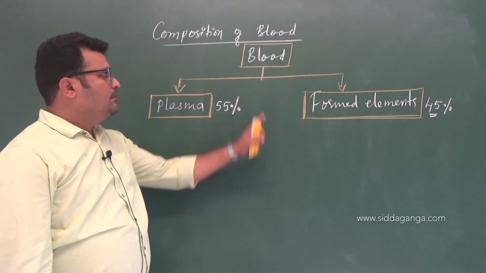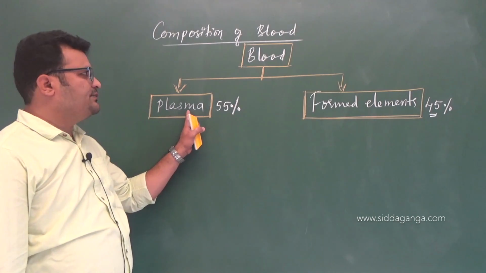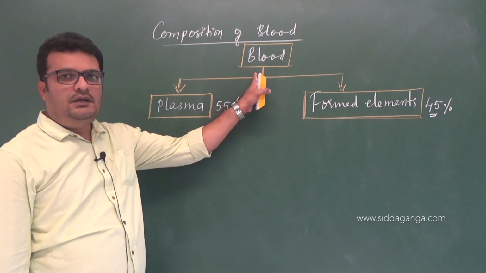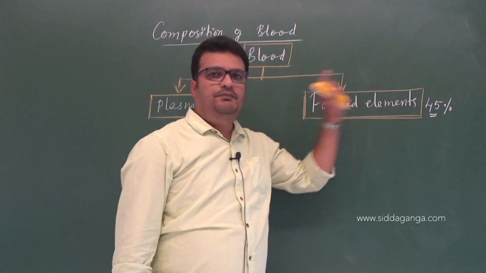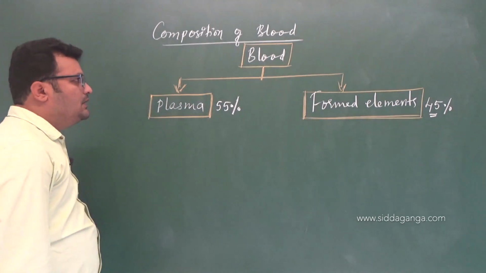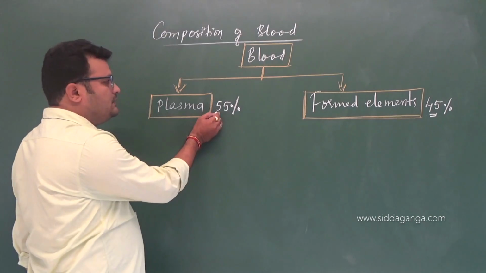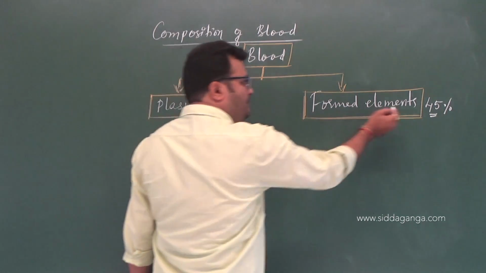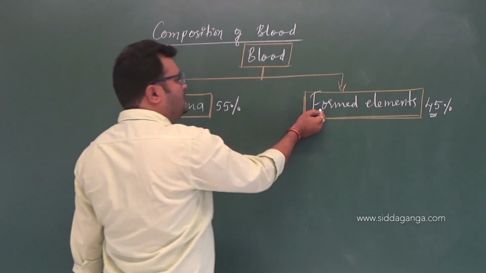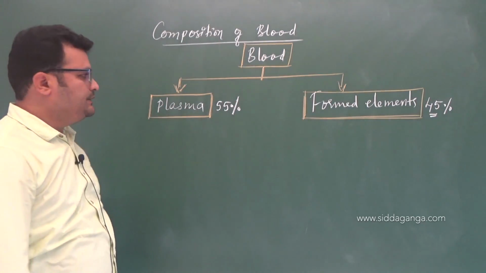See, blood minus plasma, 100 minus 55, gives 45%, right? You need to remember. So 55% of the blood is plasma, and 45% of the blood is formed elements.